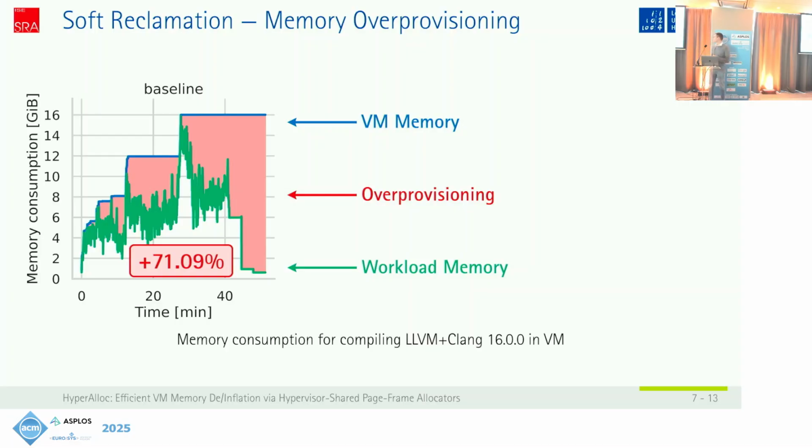Here for the baseline, where no reclamation is activated, the memory consumption of the virtual machine only rises, and we have a total over-provisioning of 70%. 70% extra memory is used by the virtual machine.